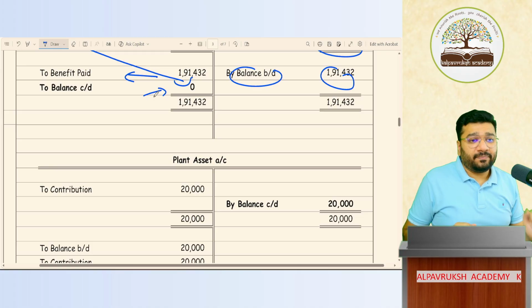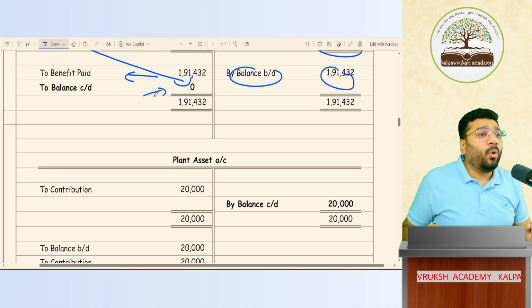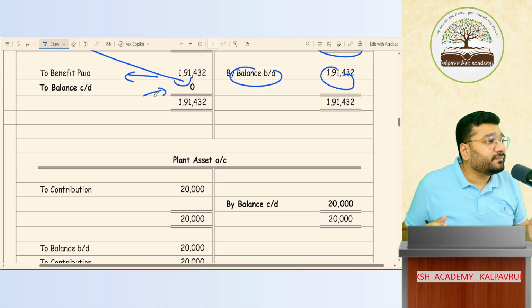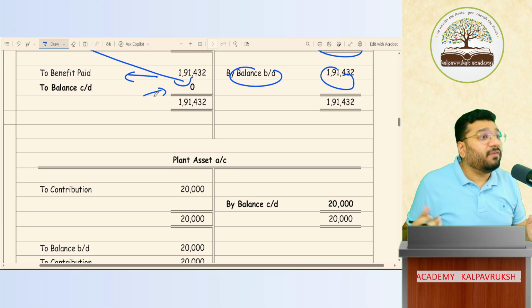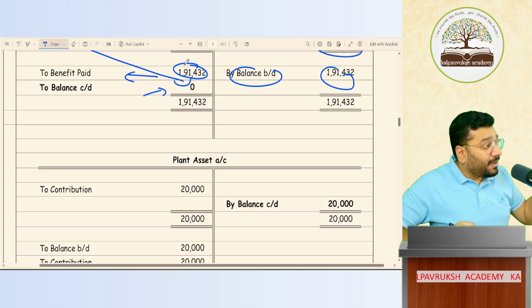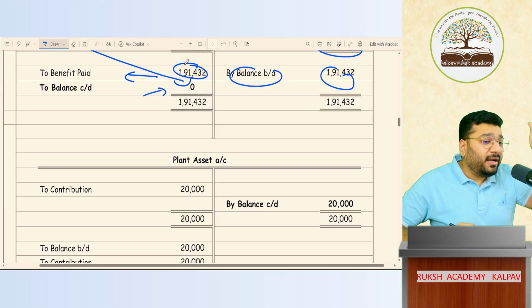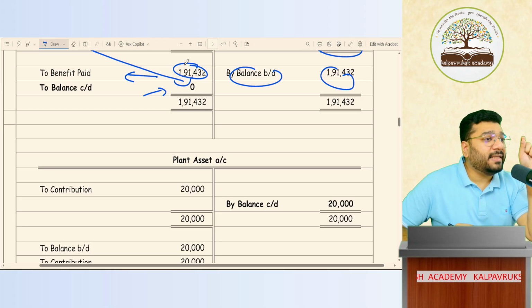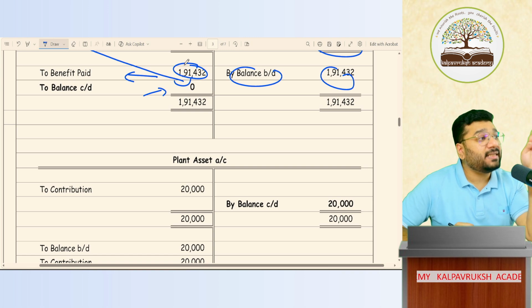So you'll have a doubt here. Sir, what if the inflation rate is different? In that case, differences will come. So the money that you want to pay is different and the liability that has come is different. That difference will be routed through one ledger called actuarial gain and actuarial losses. What that is, I'll discuss in a separate question.